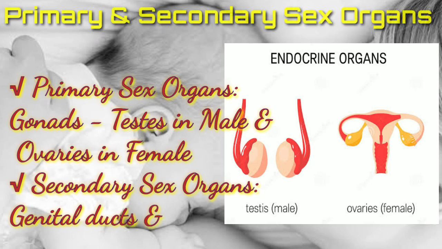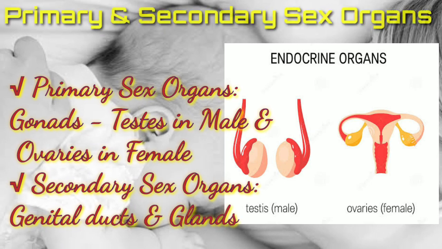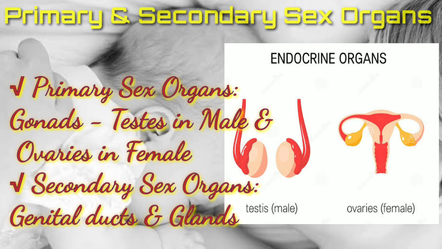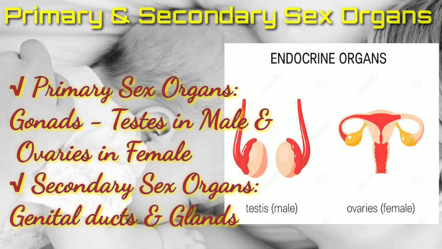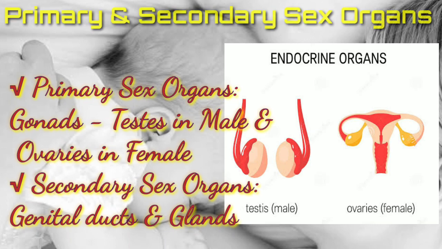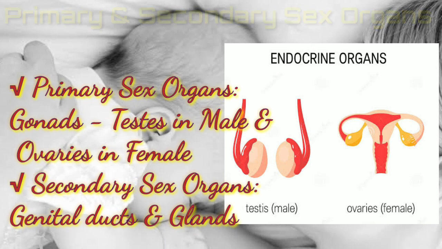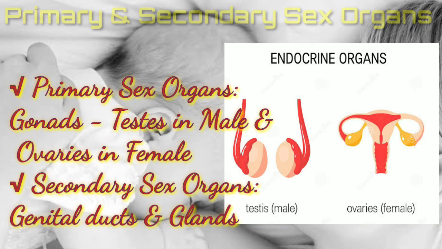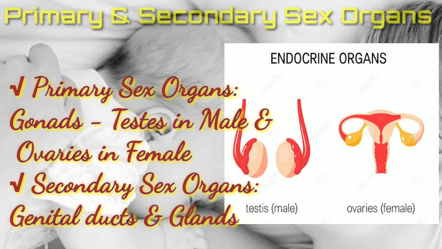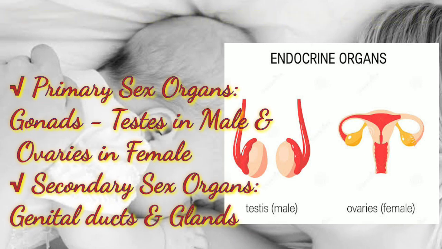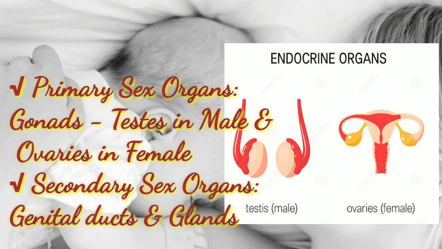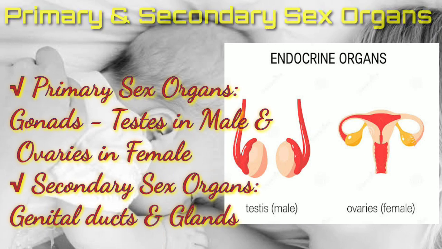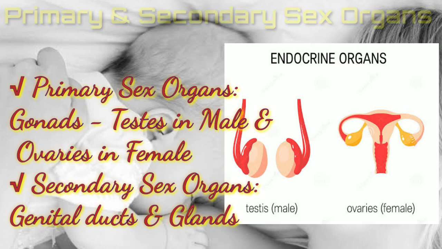The gametes, which are formed by primary sex organs, are transported via secondary sex organs. So, the function of secondary sex organs is basically to transport the gametes and to ensure the process of fertilization. Secondary sex organs do not produce sex hormones. They are under control of hormones produced by primary sex organs. The organs which are termed secondary sex organs include genital ducts and glands.